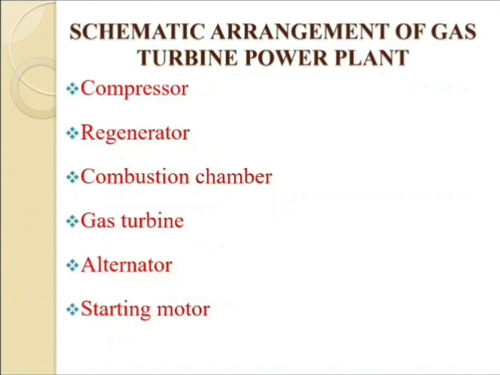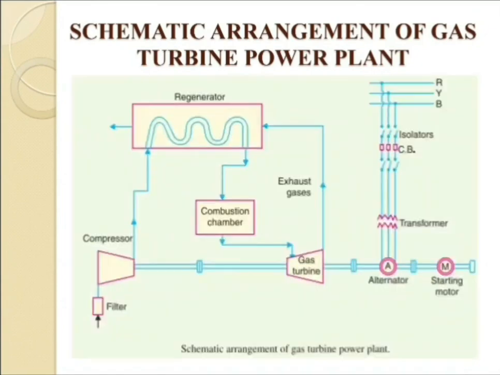Now we are going for the fifth component, that is the alternator. The gas turbine is coupled to the alternator, which converts the mechanical energy of the turbine into electrical energy. The output from the alternator is given to the bus bar through transformer, circuit breaker and isolator.